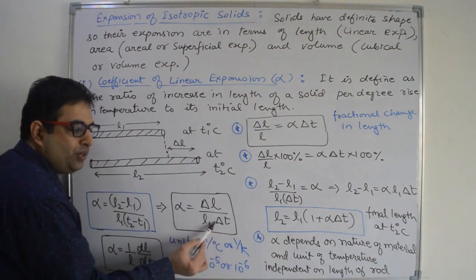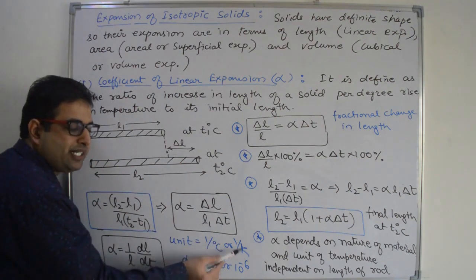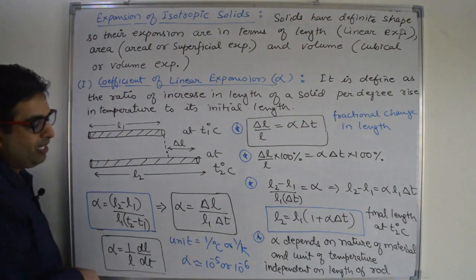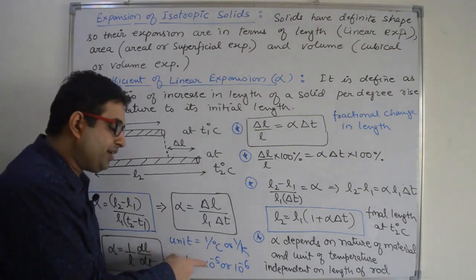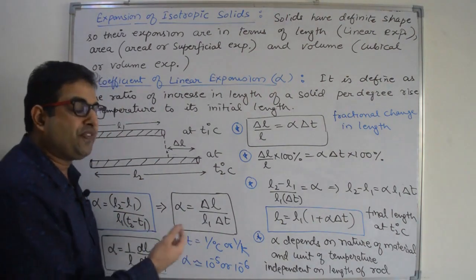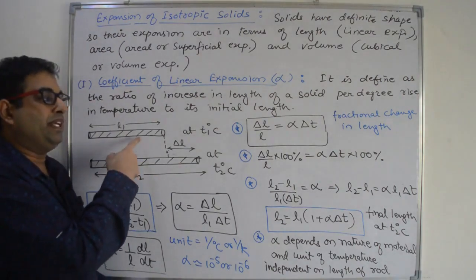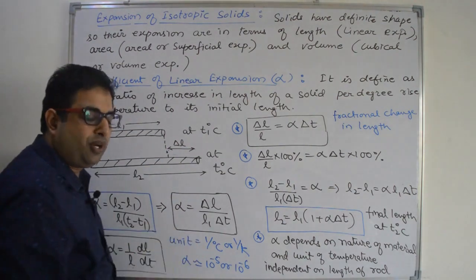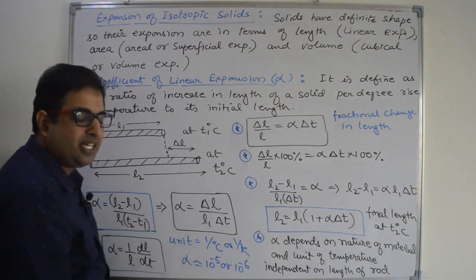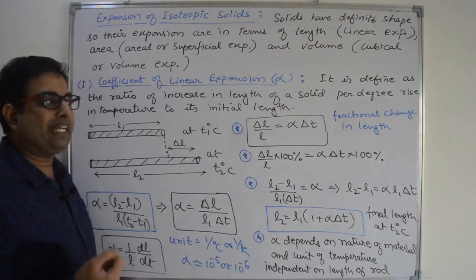Alpha unit is only 1 divided by temperature, that is per degree Celsius or per Kelvin, and the value of alpha is very, very small. Its range is 10 raised to power minus 5, minus 6. That means when we increase the temperature of a solid, the expansion in the solid is very, very small. The expansion coefficient is very small, 10 raised to power minus 5 or 10 raised to power minus 6.